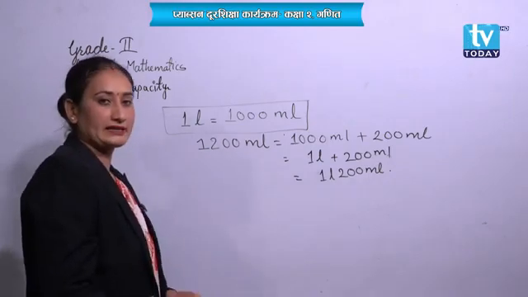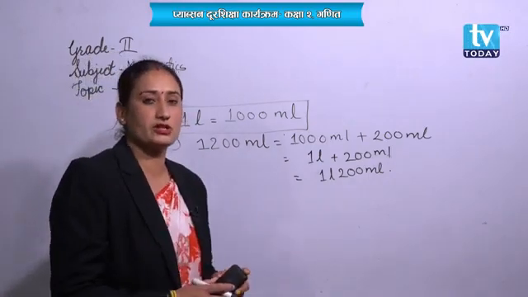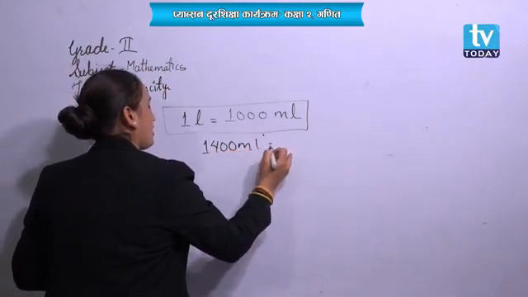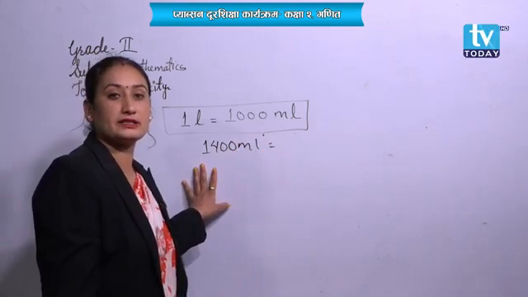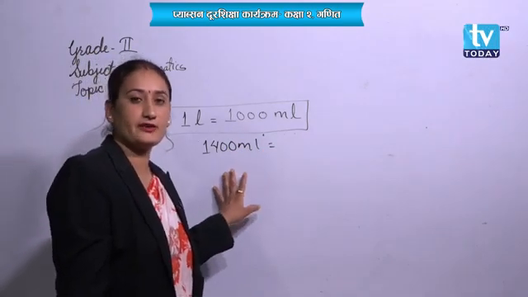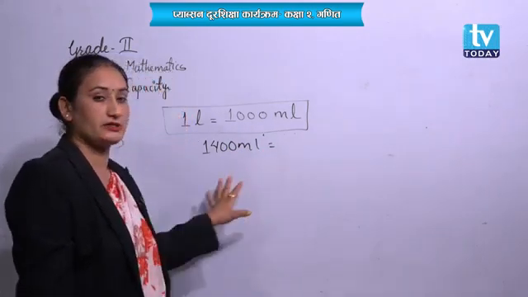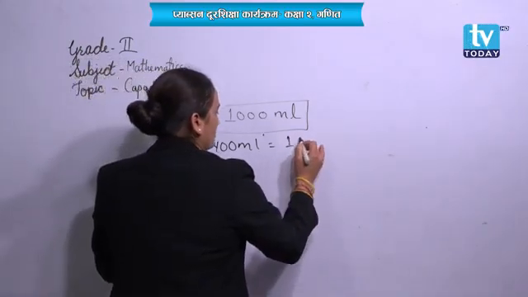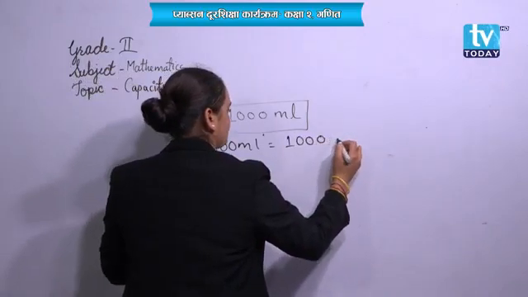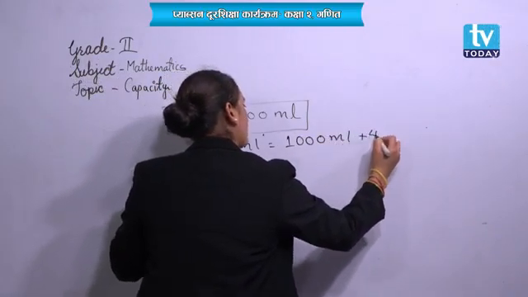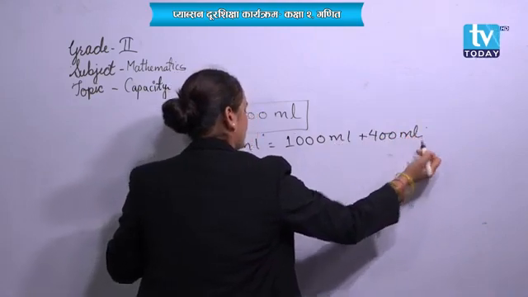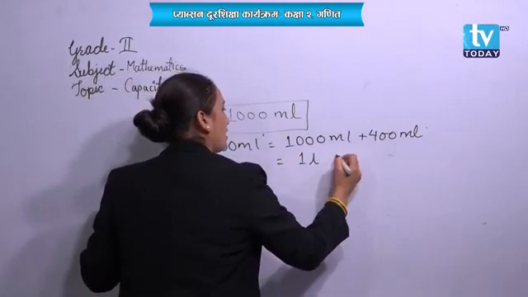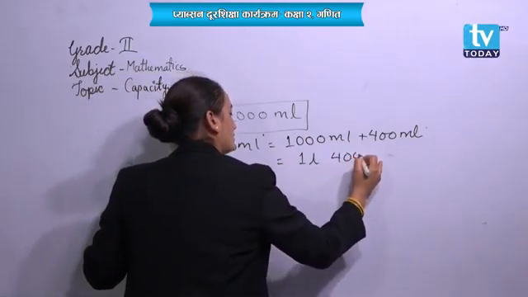Okay, same as this, I have next questions for you. It's 1400 milliliter. So can you separate it? Let's separate it. 1000 should be written here and plus 400 milliliter. 1000 means 1 liter, 400 means 400 milliliter.